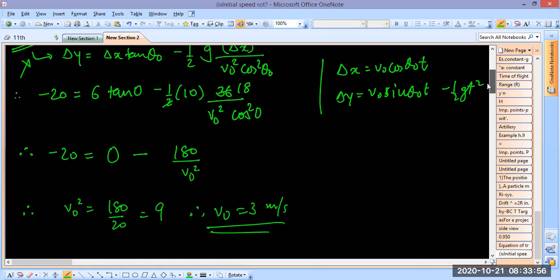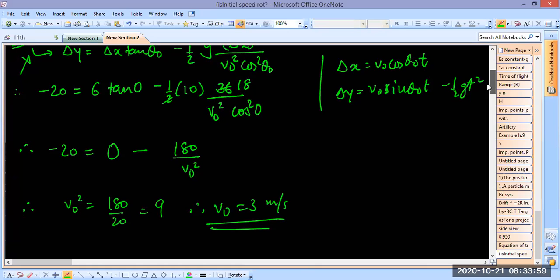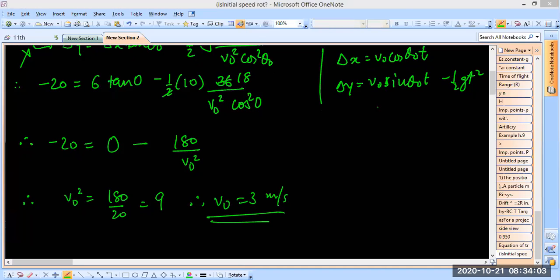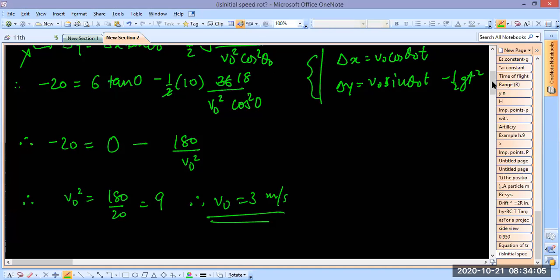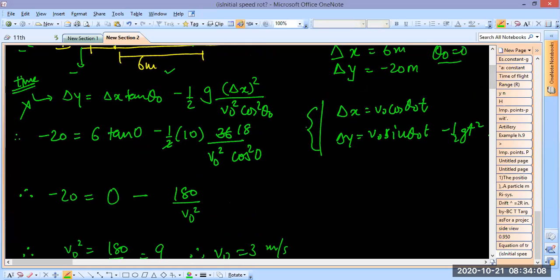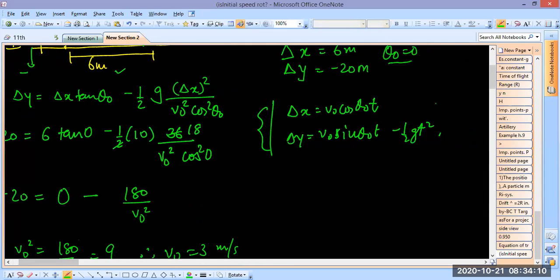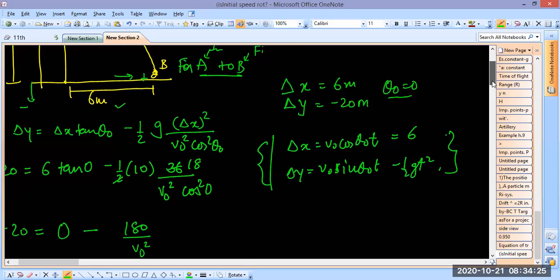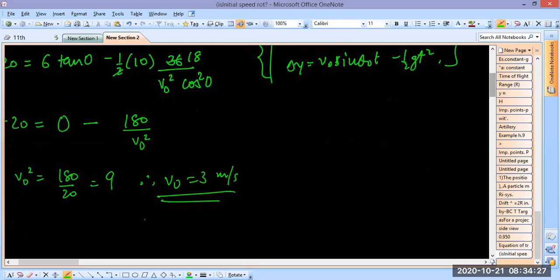So like this we get the answer, right? Of course, earlier we have done it by this method. If you have your notes, you would have written it, that first we put this equal to 6 and then we found t, and based on that we were able to find v0. We did that. Okay, so it's not like a big problem, but this is a shorter way.